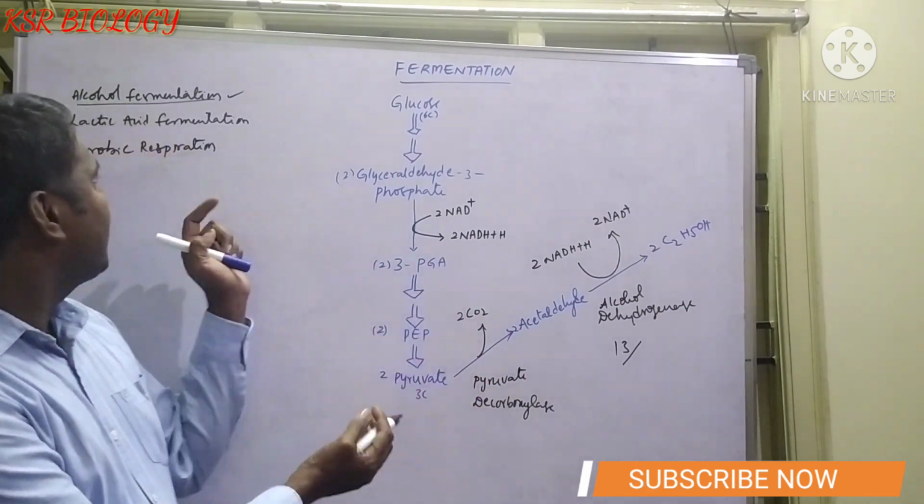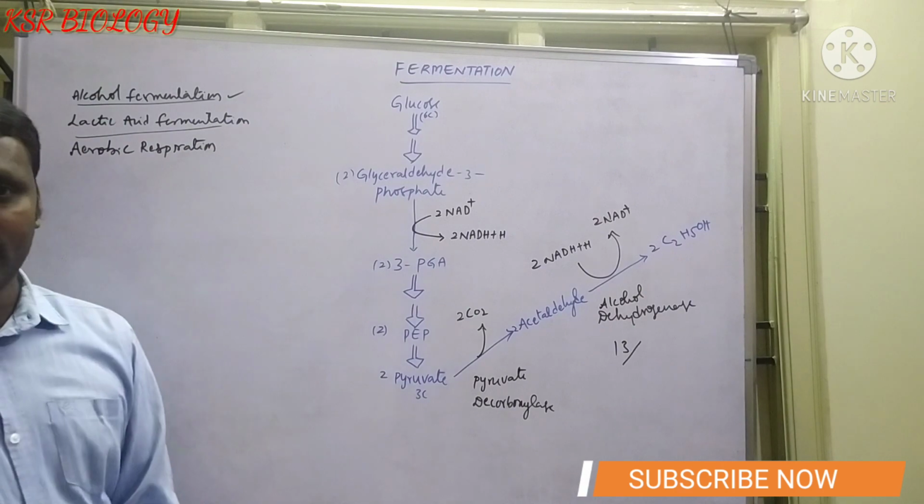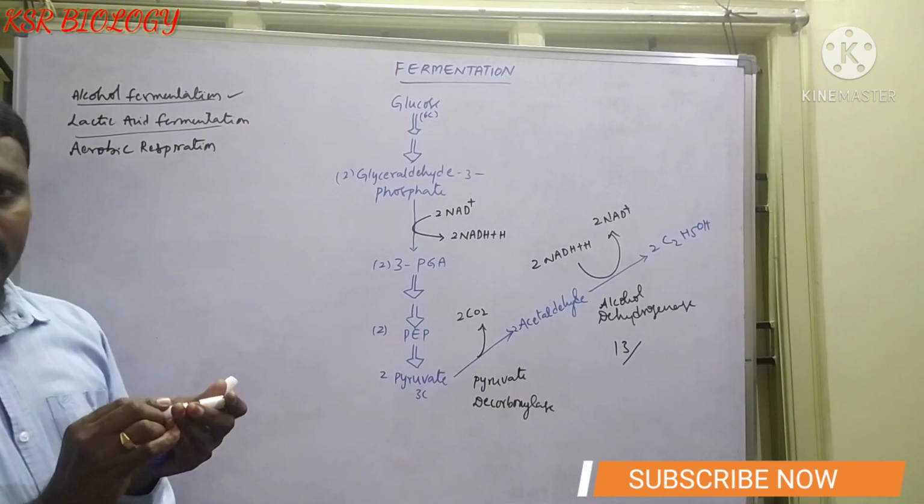Right? The next, second phase, which one? Lactic acid fermentation. What will happen during lactic acid fermentation?